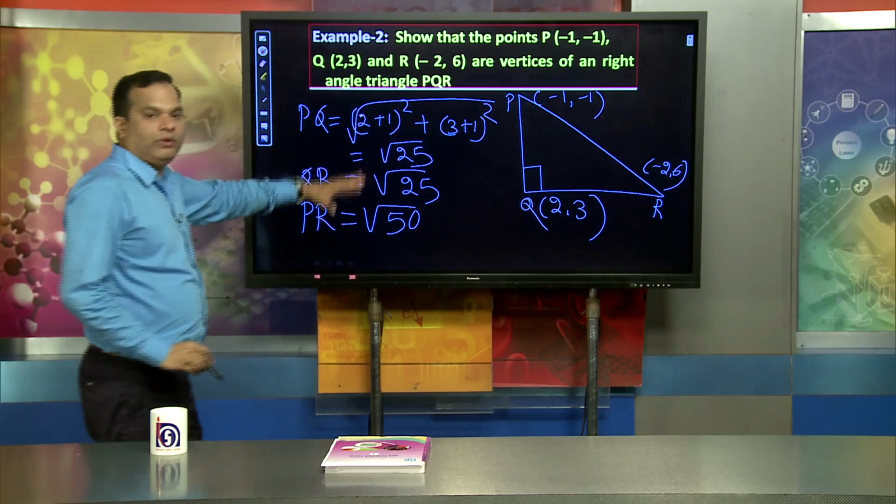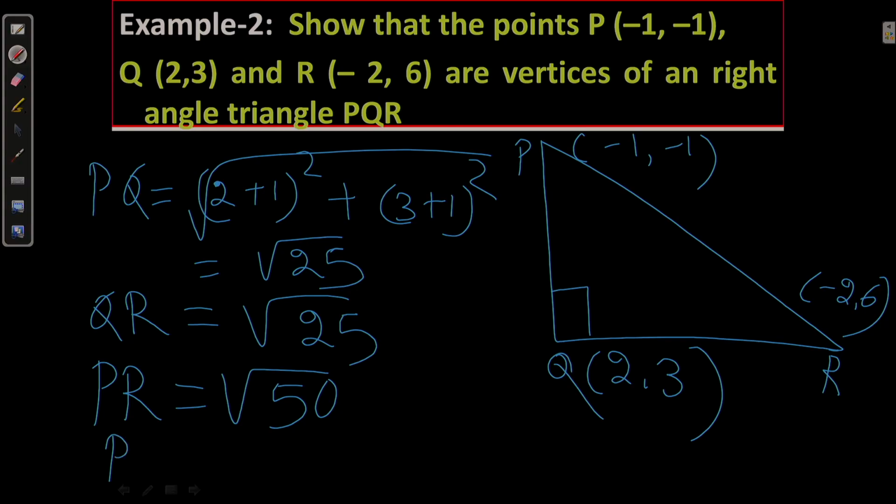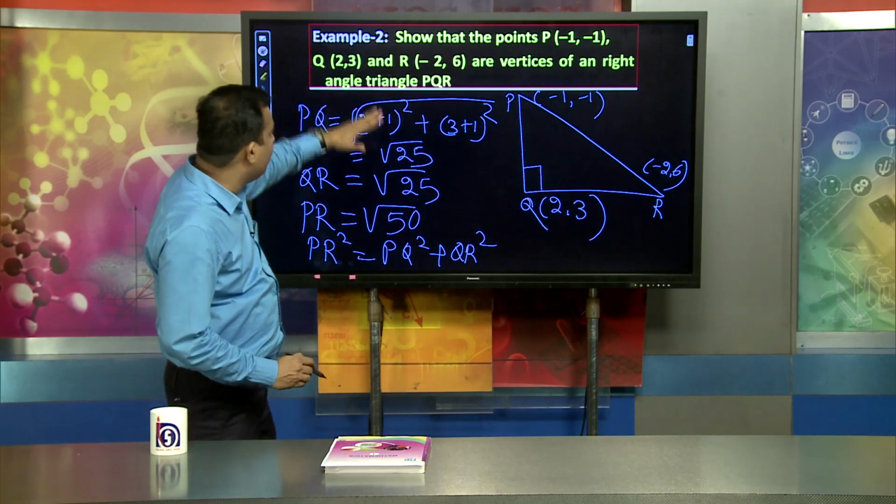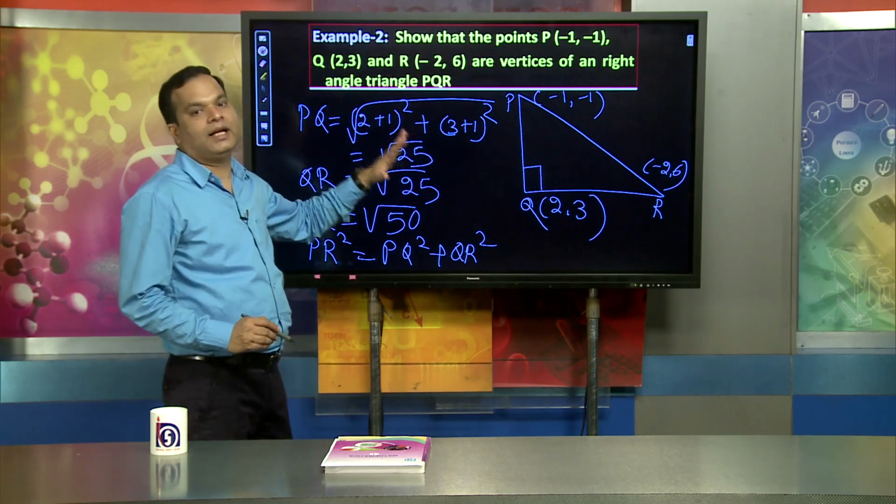So, here what you observe is that PR whole square is equal to PQ whole square plus QR whole square, which is hypotenuse square equal to base square plus perpendicular square. So, it becomes a right angle triangle.